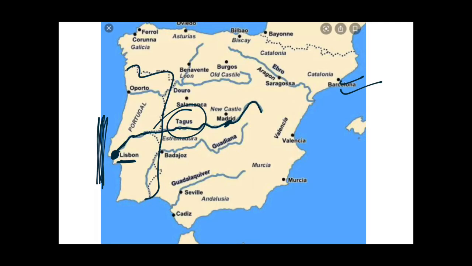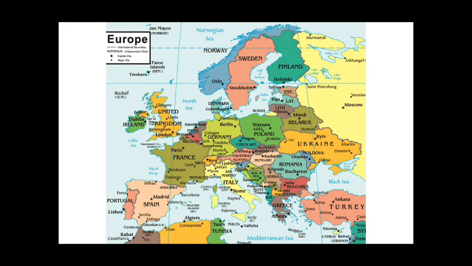Now let us consider more features. One more interesting feature: you can see that this is France and this is Spain. And here lies a very small country. The name of this country is Andorra. This Andorra lies between France and Spain, and it lies in the eastern hemisphere. As you can see, the 0° prime meridian passes through France and Spain, but Andorra lies in the eastern hemisphere.